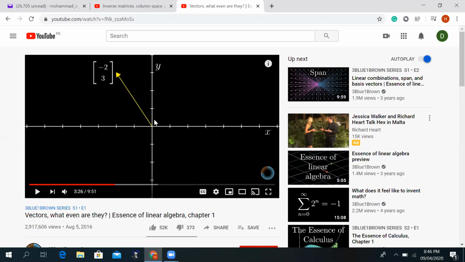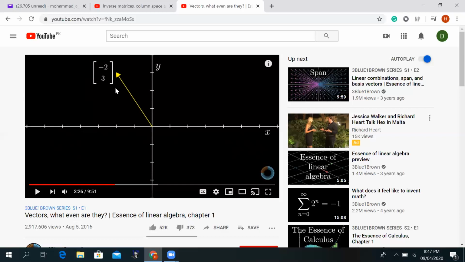So you will have a coordinate system, x-axis, y-axis, and right in the middle you have the origin. So the tail of the arrow will always be at the origin in case of linear algebra. And the head can be dictated by these two components. So when we say -2, 3, it means that on the x-axis, I moved 2 units towards the left, and the bottom 3 means that I moved 3 units on the y-axis.